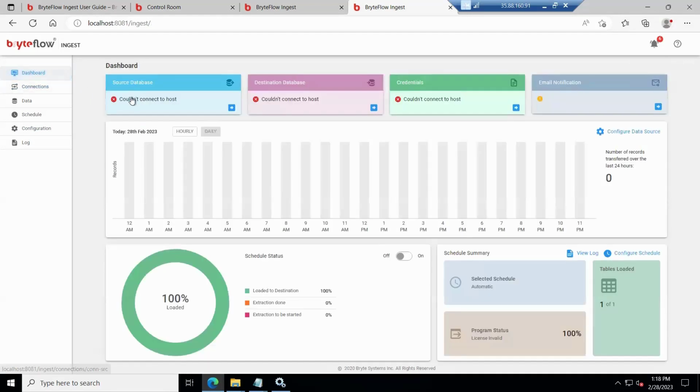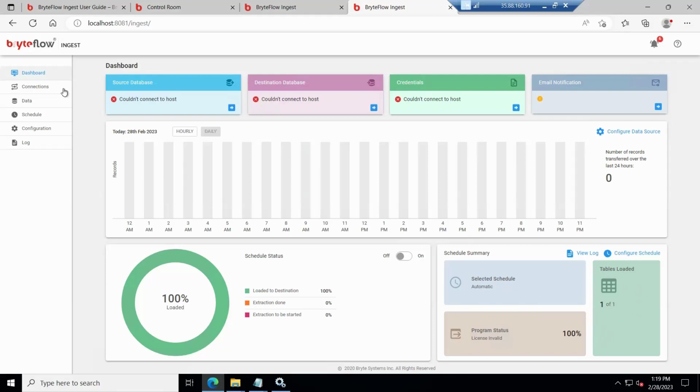So this is the dashboard of ingest. Here you see the number of records that have been extracted on an hourly or daily basis. You can shift the view. In the lower half of the screen, you see the pie chart that shows the extraction and the loading process. You can turn the schedule on and off. Also, the schedule will be set and the total number of tables that are selected.